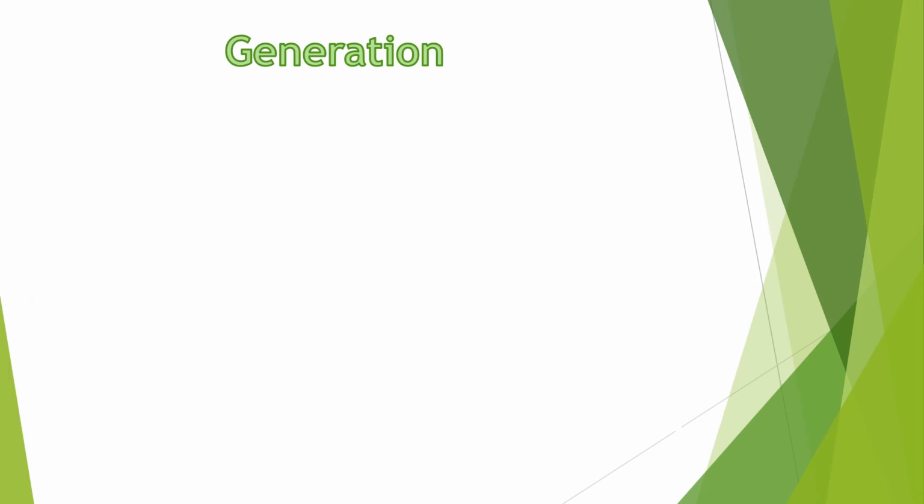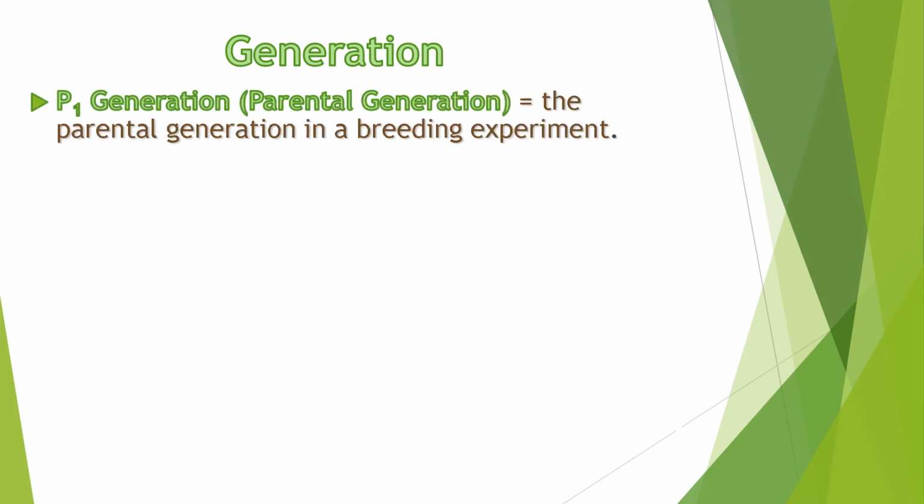To better understand Gregor Johann Mendel's experiment, let us define the three types of generation that he made use of. The first one is the P1 generation or parental generation. This is the parent generation. Based on Mendel's experiment, he made use of the pure genotypes for this generation.